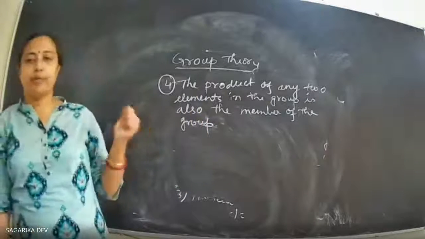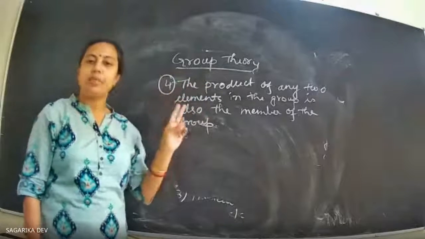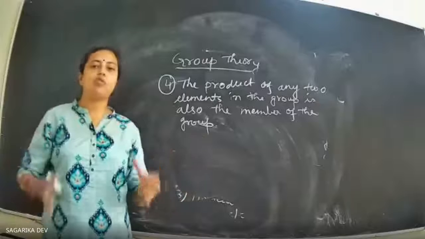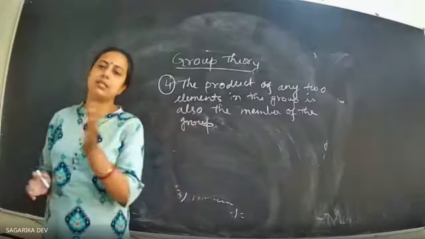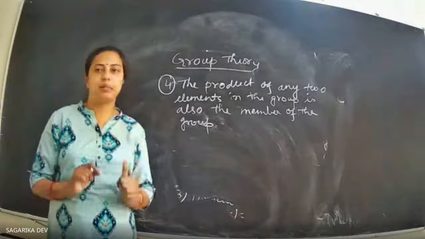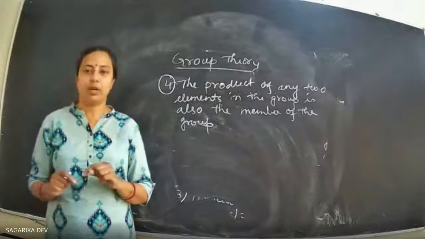That means, suppose I have a group comprising a few symmetry operations A, B, C, D, etc. The product of any two elements B and C is also an element of the group.